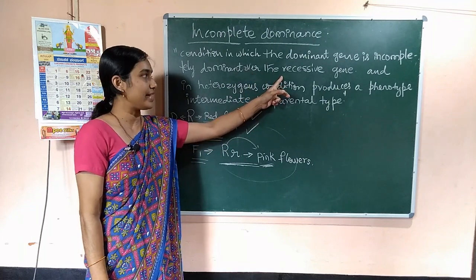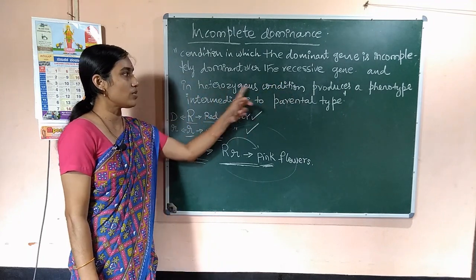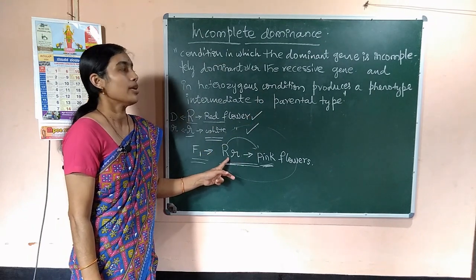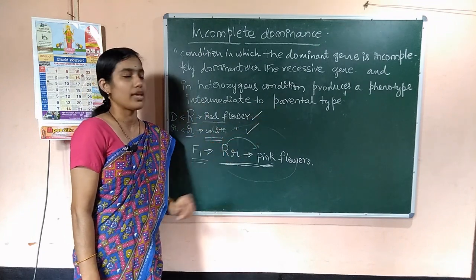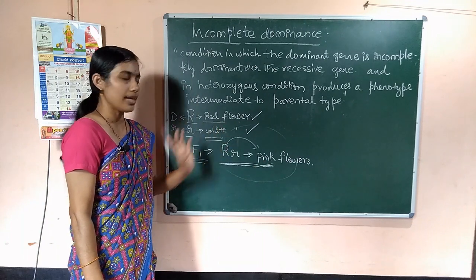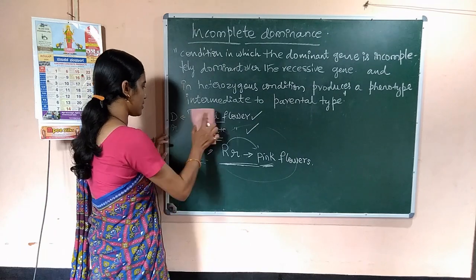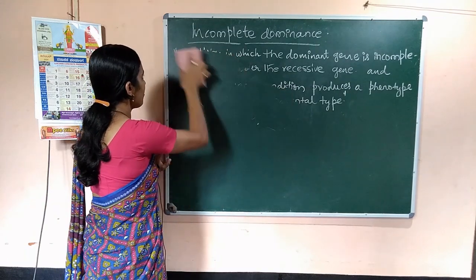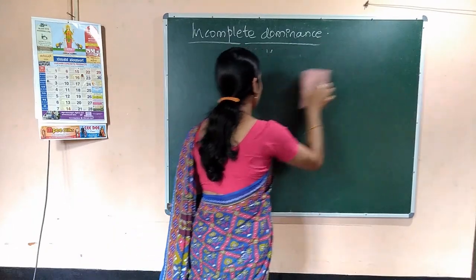Incompletely dominant over the recessive gene, and in heterozygous condition produces a genotype intermediate to the parental type. Intermediate pink to the parental type. This is called incomplete dominance. This can also be asked in the exam. What is incomplete dominance? Explain, or with example you need to write.